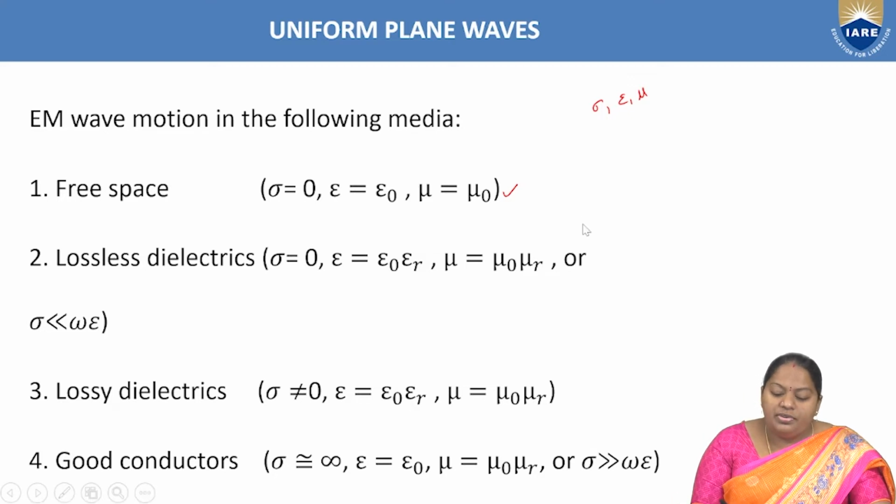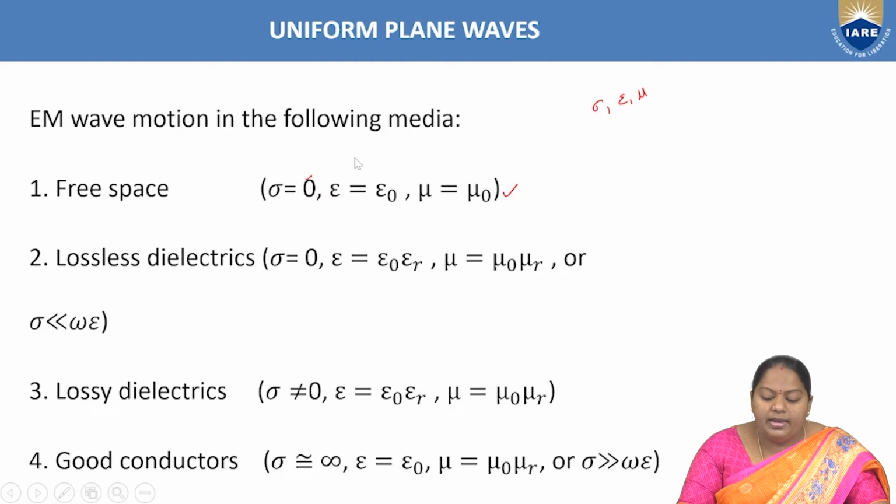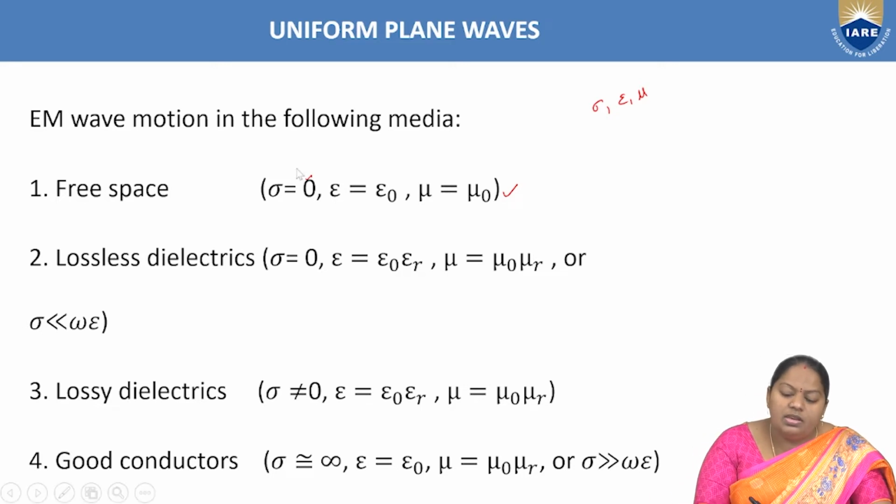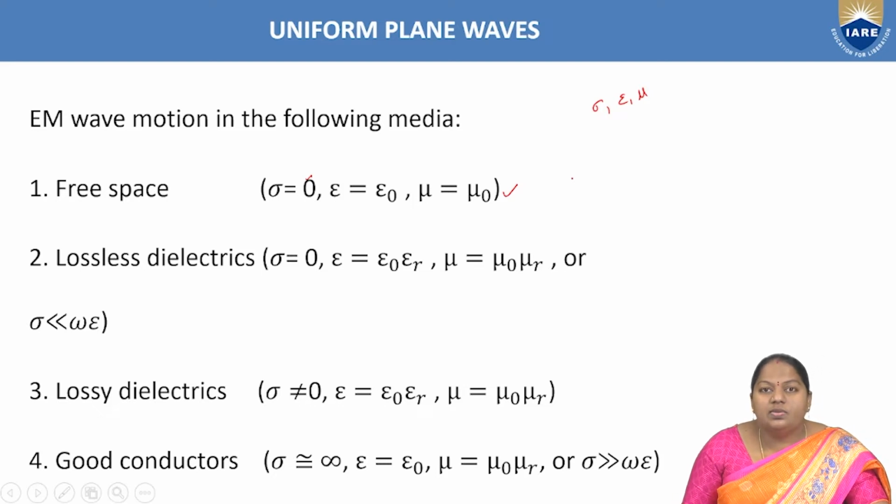Right? For a free space medium, sigma equal to 0, epsilon is epsilon naught and mu is mu naught. Means there is no conductivity.